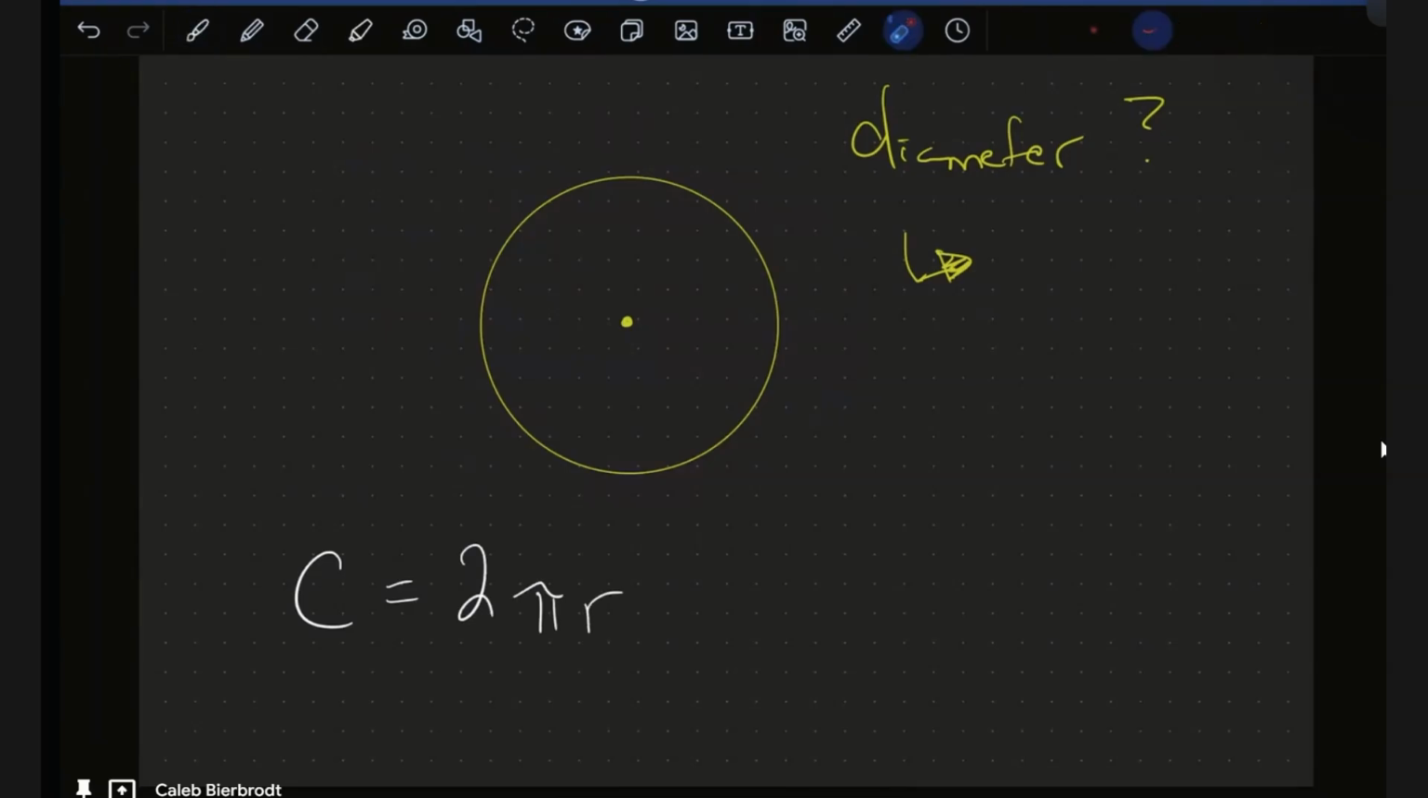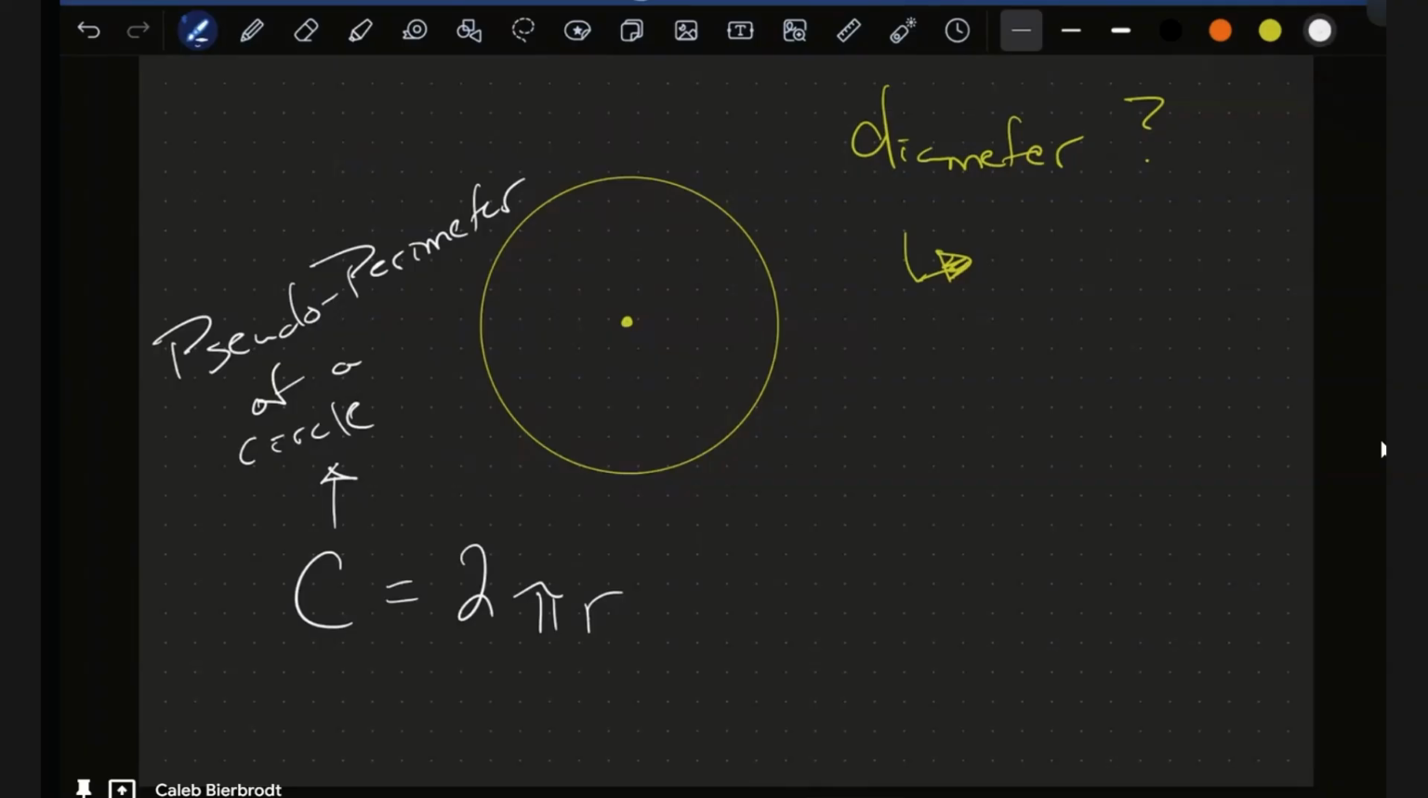Now, the circumference, if I had to tell you what it was, is basically like the perimeter of the circle, right? So when you think circumference, think the pseudo perimeter of a circle. It's like the perimeter of a square, you're adding all the sides together. But in a circle, you can't add the sides together because you don't really have sides. You have arcs, you have curves, right? So the circumference of the circle is like the perimeter. That's why I say pseudo. It's not exactly the same, but pretty close. So we multiply 2 times pi times r.